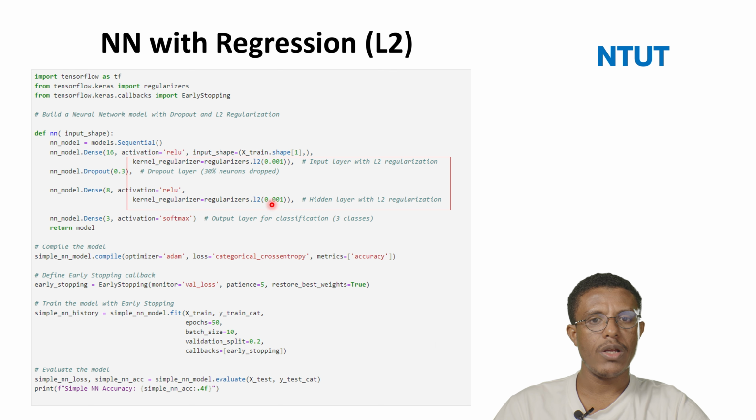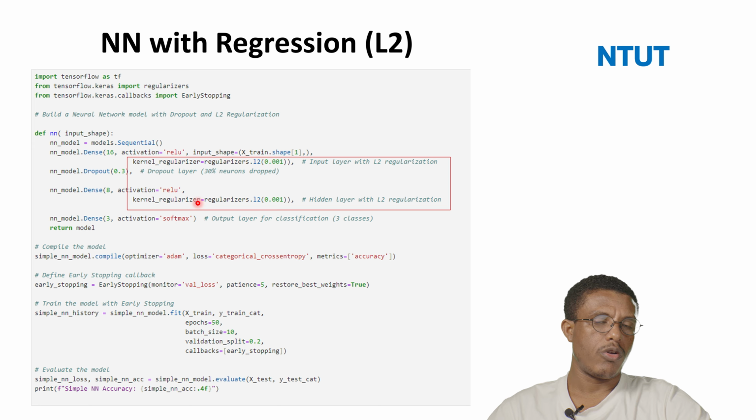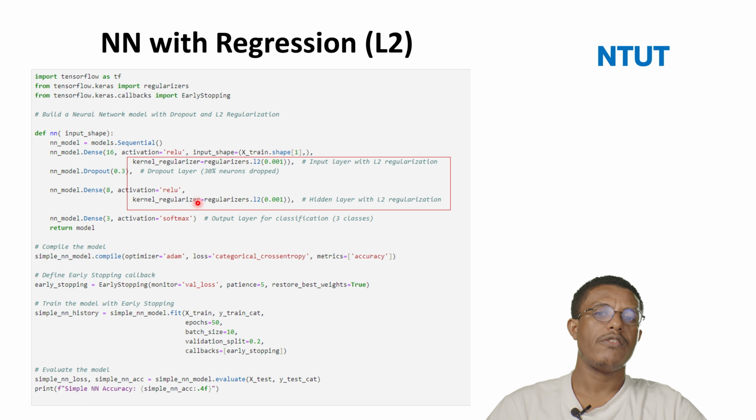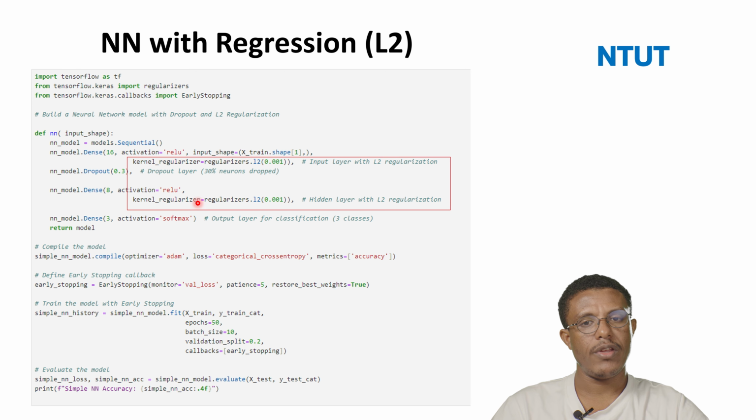When you add this, it's not a must. Regularization is not a must parameter that we need to add in the model, but it is only added if your model has a problem of overfitting. Otherwise you can just remove it. If your model has no overfitting problems, this kernel regularizer equal to regularizers.l2 is not a must parameter in a deep learning model.